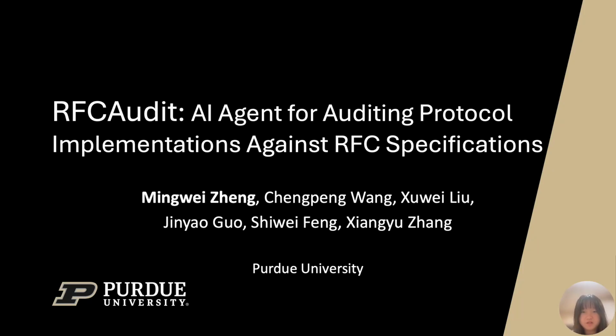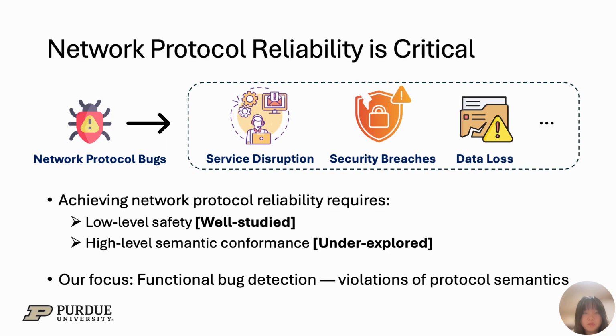I'm glad to introduce our recent work, RFCAudit, an AI agent for auditing protocol implementations against RFC specifications. Network protocol reliability is critical. Even a single bug in a protocol implementation can lead to serious consequences, from service disruptions to security breaches and even data loss. Achieving true reliability requires two dimensions of correctness.